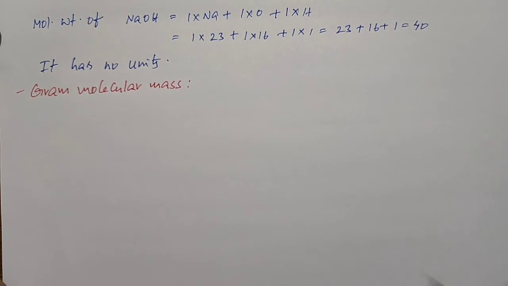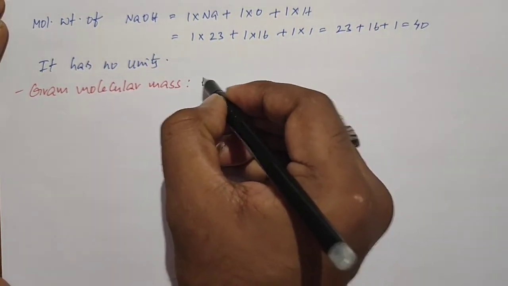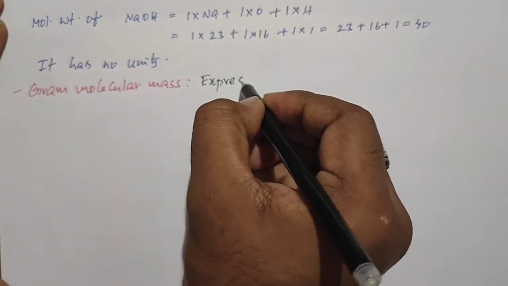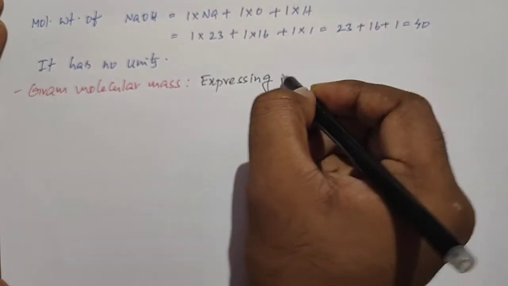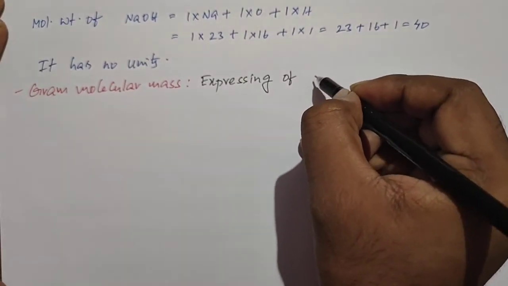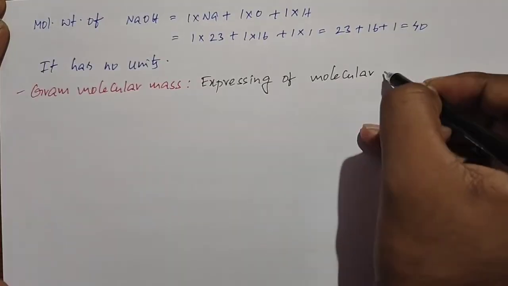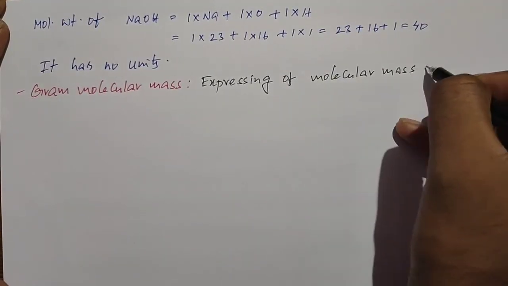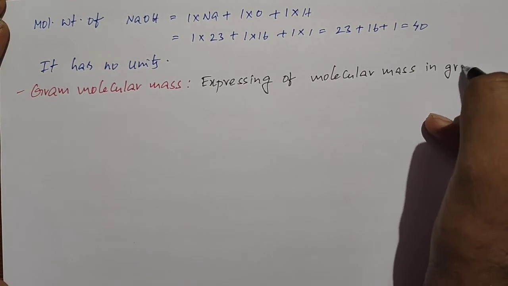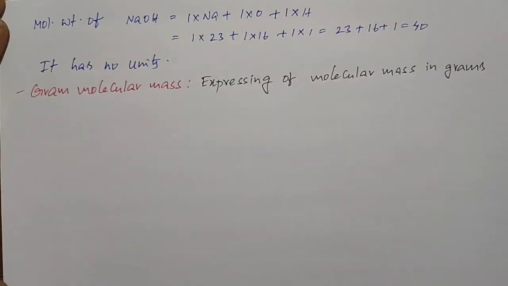So if you see the definition, expressing of molecular mass in grams is known as a gram molecular mass.